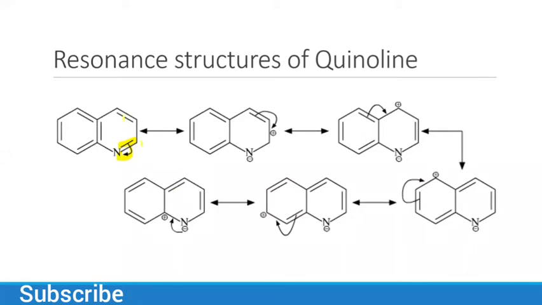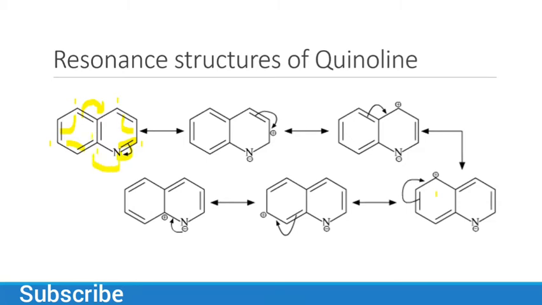Then this bond will move here and we have a positive charge here, and then this bond will move here, which is this structure, and we have a positive charge here. Then this bond will move here and we have a positive charge here. And at the end, this bond will move here and we have a positive charge here, and at the end nitrogen will give again.